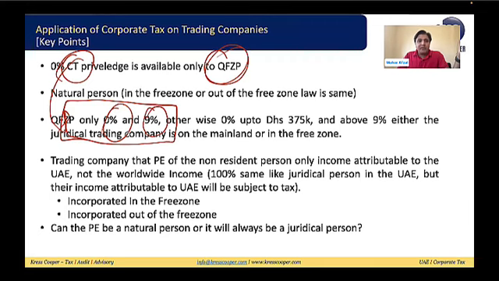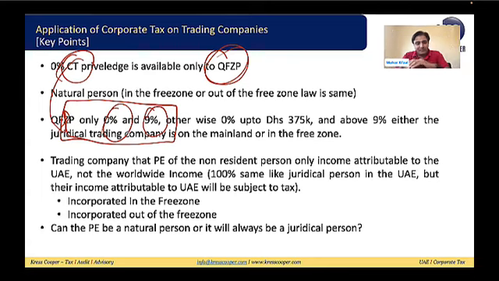One question I have, basically, regarding the trading company. We have already discussed the PE of the non-resident person: income attributable to the UAE will be subject to tax. Let me repeat: for the PE of the non-resident person, income attributable to the UAE will be subject to corporate tax. For the resident juridical persons, worldwide income will be subject to tax.